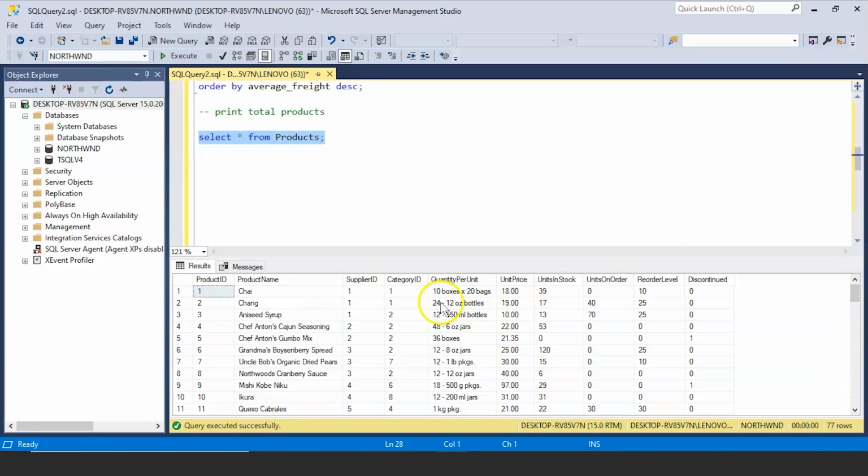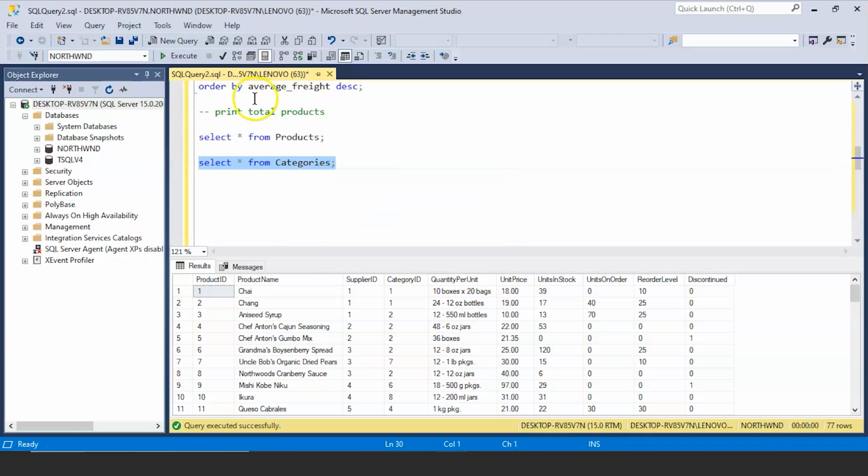Then you have the supplier ID, you have the category ID. So these two columns are the foreign key columns. You have the quantity per unit, unit price, units in stock, units on order, and if you want to reorder some product to fill in the stocks, you have information for that as well, and if the product has been discontinued or not.